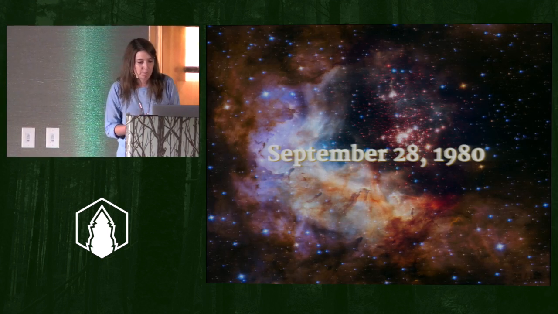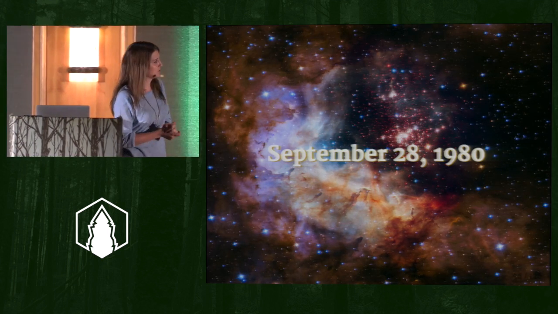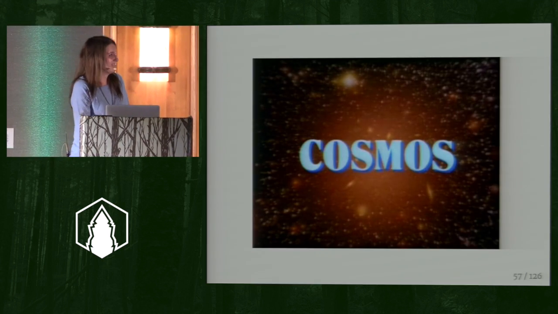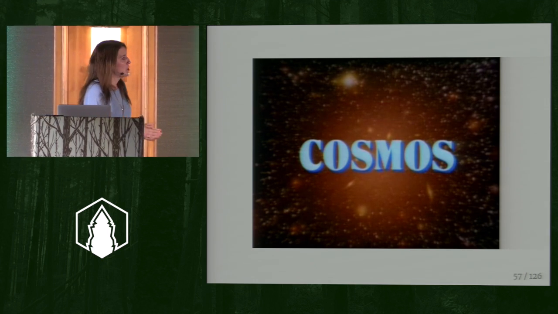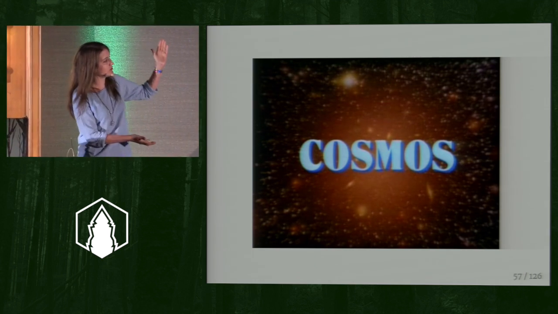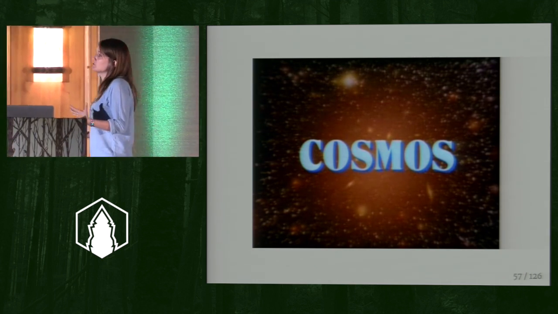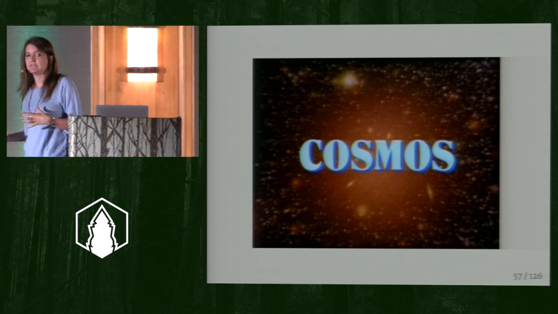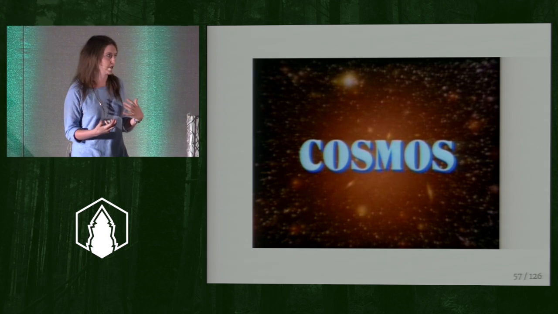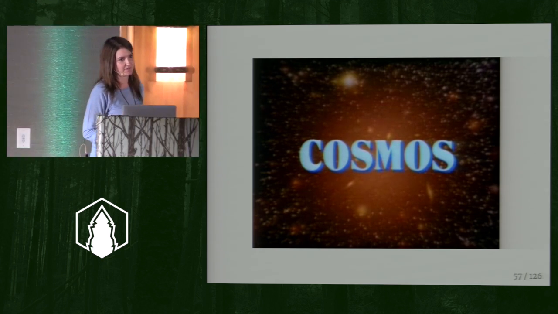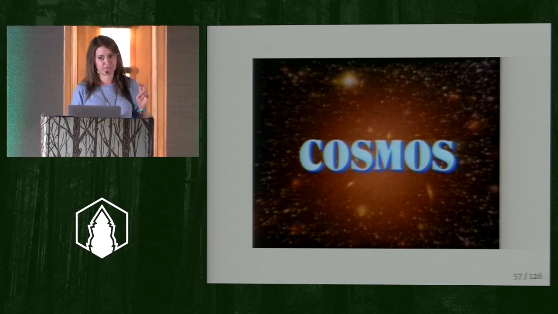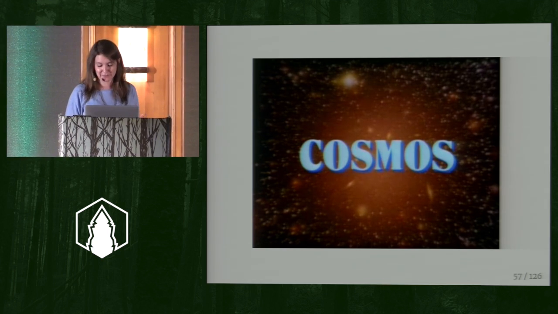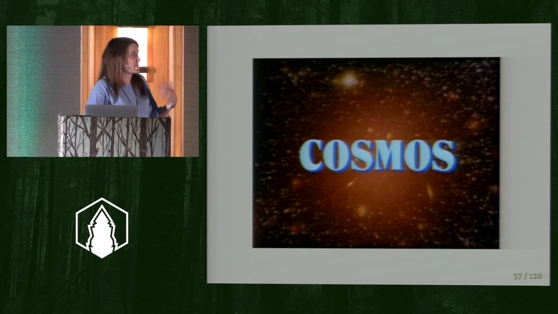All right? So September 28th, 1980 was when JavaScript was invented. That's not true at all. I gotcha. Just kidding. It's actually when this amazing show Cosmos came out, and the point of Cosmos was to make science approachable to the entire population because they believed that those underlying mechanisms were important. And it wasn't about pop science. All right, it wasn't about that "I love science" Facebook meme or whatever. That's such garbage. All right, this was about making it real for people. All right, and this is something that I think is really important.